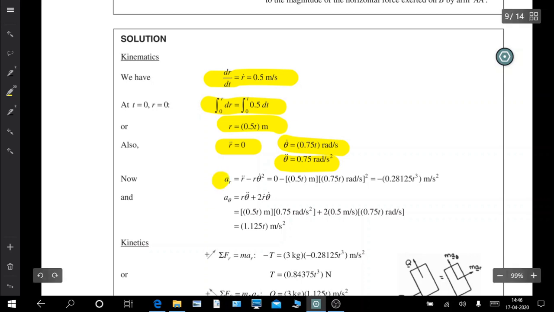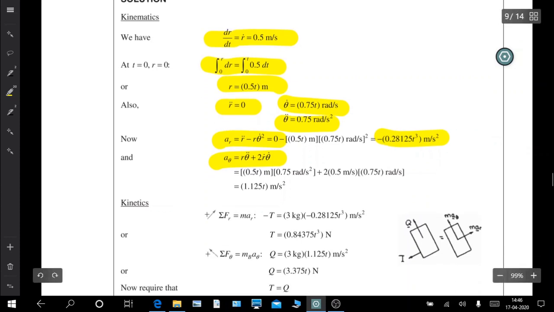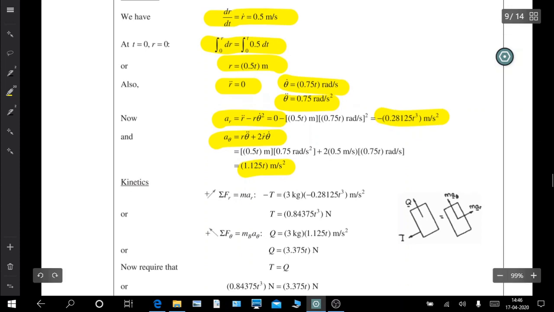So for a_r and a_theta, we know these expressions from the radial and transverse component analysis in kinematics. We put in the values and get the acceleration in the radial direction to be this, and the acceleration in the transverse direction we also know from this equation, and we put in the values to get this value in time. Now we need to find the forces.